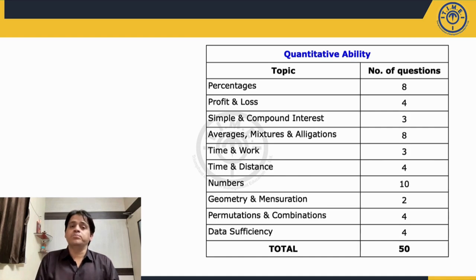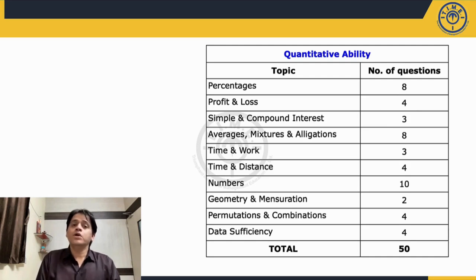Geometry and mensuration, 2 questions were asked. One was based upon area of circle and the other was based upon triangles knowledge. That is, you should know the ratio of sides in a 30-60-90 triangle and a 45-45-90 triangle. There were 4 questions based on permutations and combinations. 2 out of those questions were fairly easy, based upon number of words that can be formed from a particular word that is given, number of arrangements that can be formed, but the other 2 were challenging.